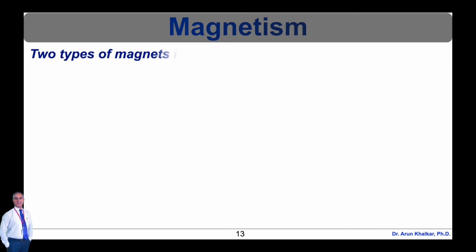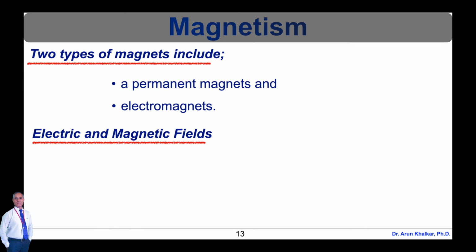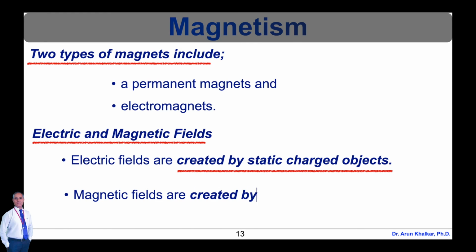As far as magnetism or magnets are concerned, there are two types of magnets, which include permanent magnets and electromagnets. Electric fields are created by static, that is, not moving, charged objects, whereas magnetic fields are created by moving charges. The fundamental property that creates magnetism is nothing but the electron's spin. So any material which possesses magnetic properties must have electrons with spins that depend